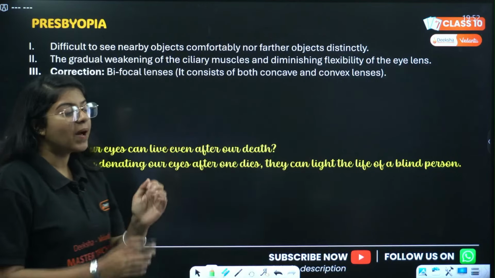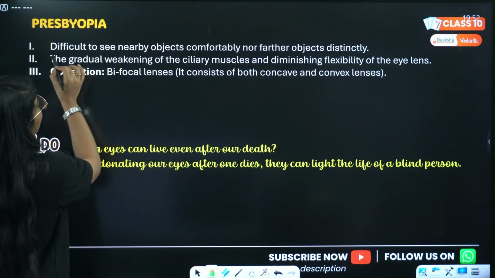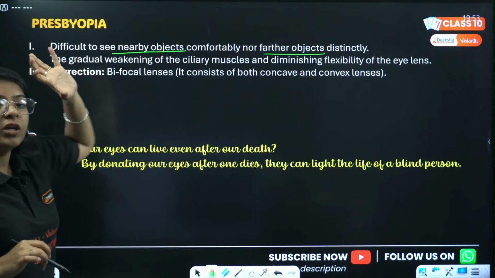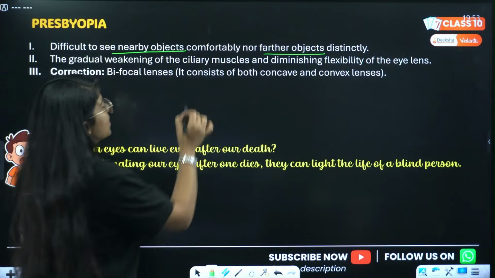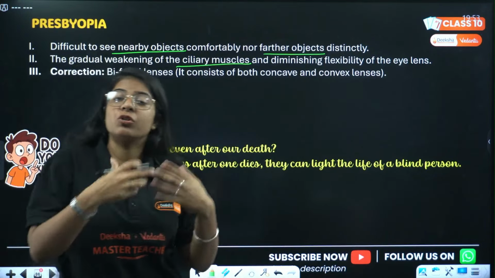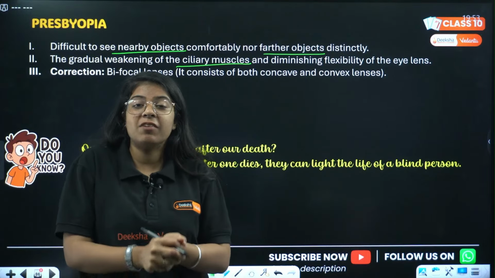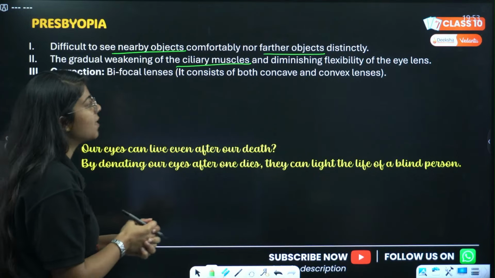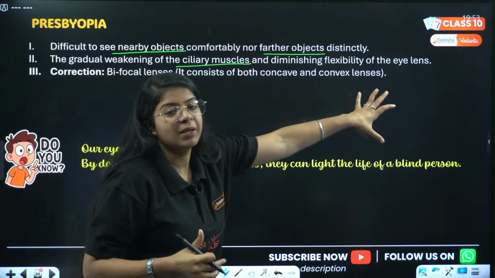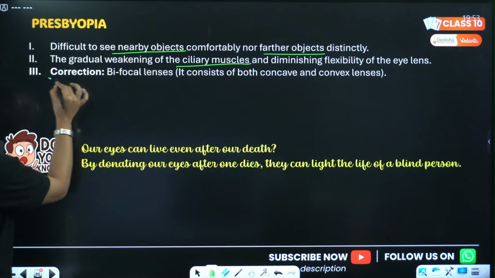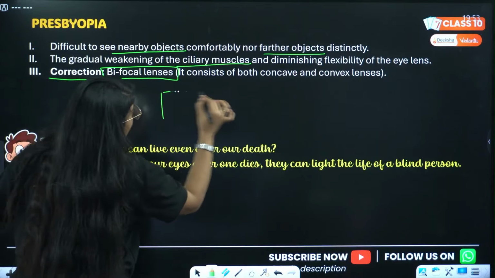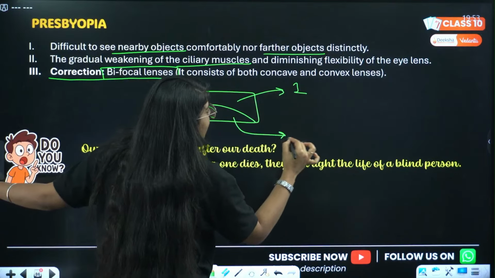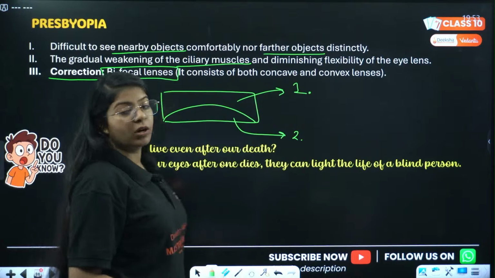Then we have presbyopia, where it is difficult to see nearby as well as far objects comfortably. It is due to the gradual weakening of the ciliary muscles, which usually happens due to old age. You have maybe seen your grandparents, they wear a chashma, they cannot see far away or nearby objects clearly. That is because of presbyopia, due to the diminishing flexibility of the eye lens. What is the lens we use to correct it? We use bifocal lenses. Quickly tell me, what is the first part called and what is the second part called in bifocal lenses?